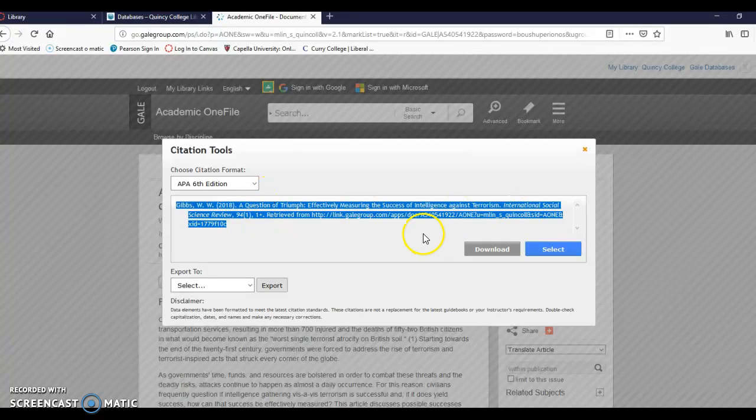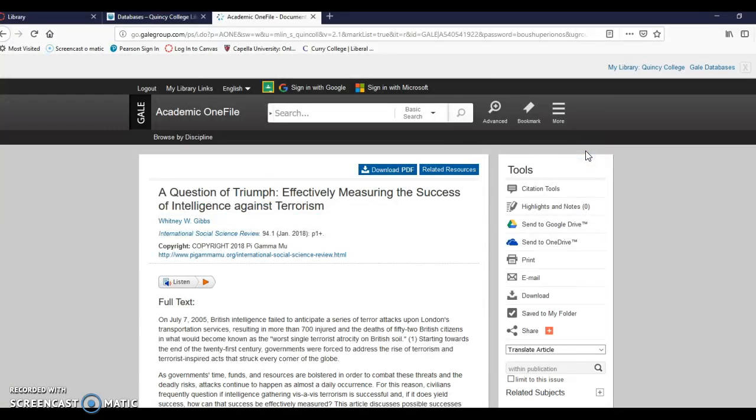Work smart, not hard. That's 100% right there. You're going to get all the points for that. That's how you do it. Don't work hard. Work smart. If you need to, for whatever reason, you want to download this, you can do that too, but it's just as easy to copy and paste it. All right, that's how you find an article.